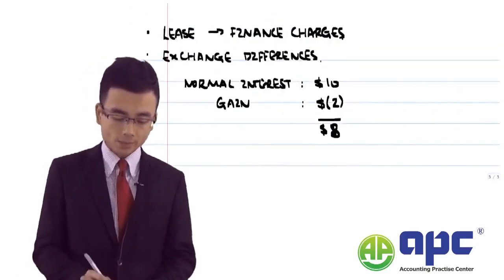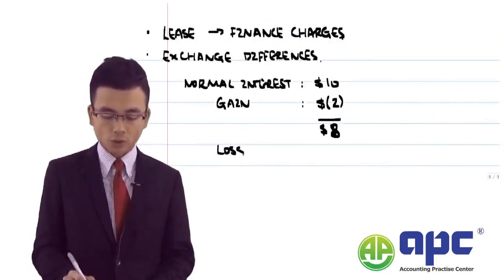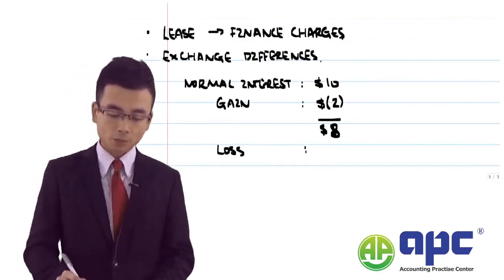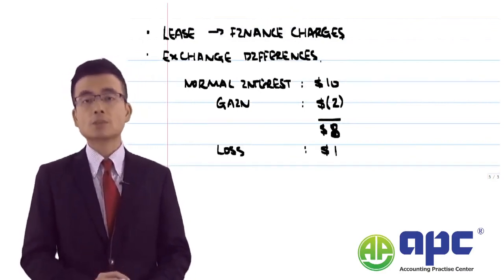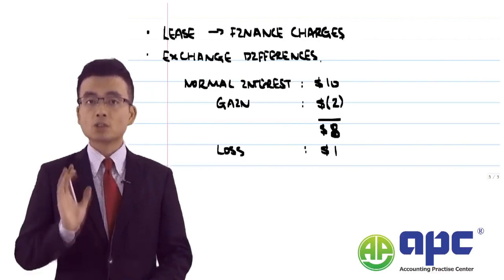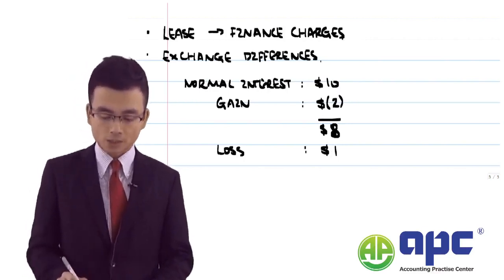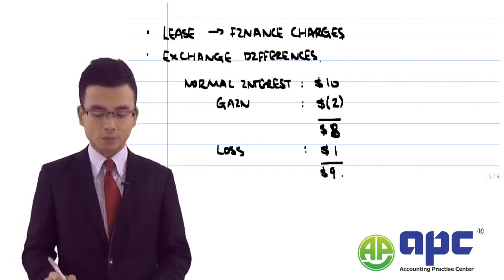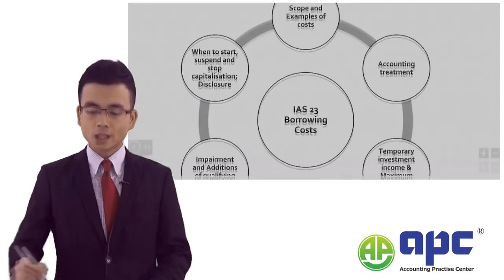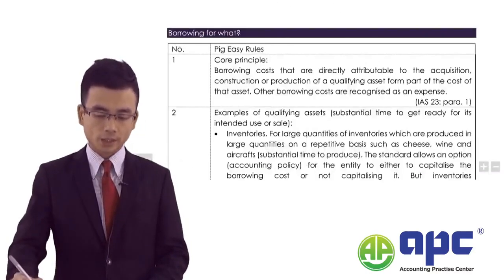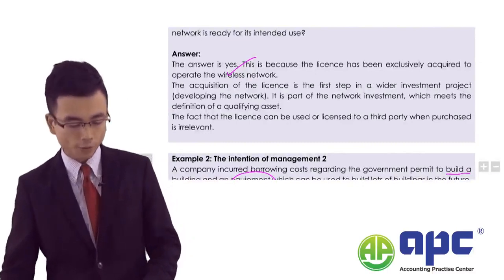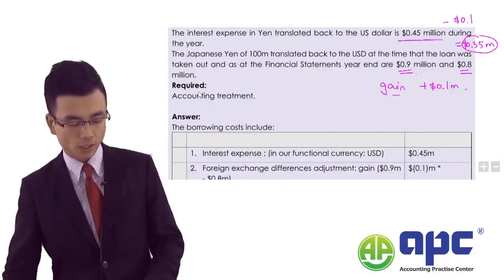On the other hand, if we got a loss on retranslation due to the changes in exchange rate, for example, resulting in $1 of losses, in this case, the total amount that we can capitalize as the PPE at cost will be $9 here. So very, very important concept that we have to bear in mind. And there's an example question, okay, in your book. Let's have a go through the question here.